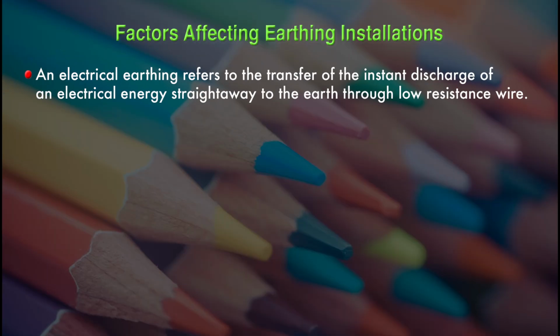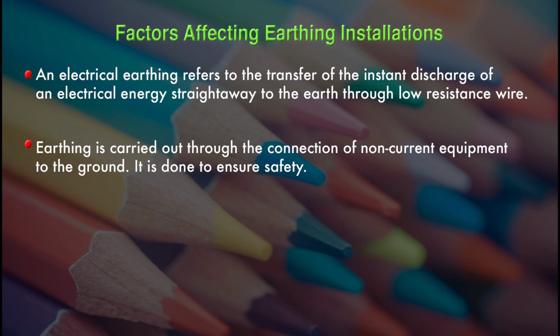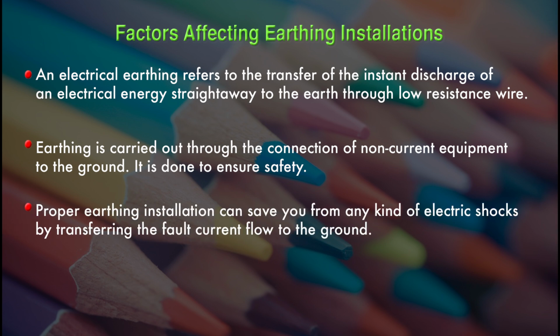Now we are going to discuss the different factors that affect the earthing installation. Electrical earthing refers to the transfer of the instant discharge of electrical energy straightway to the earth through a low resistance wire. Earthing is carried out through the connection of non-current equipment to the ground. It is done to ensure safety. Proper earthing installation can save you from any kind of electric shock by transferring the fault current flow to the ground.